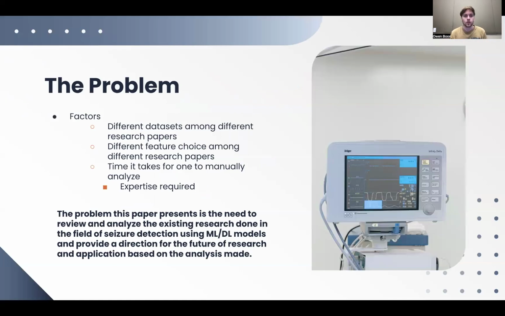So the problem. There are a few factors that contribute to the main problem discussed in the paper. There are different data sets among different research papers, different feature choices among different research papers, and it takes time to manually analyze. When a doctor wants to manually analyze information from an EEG for seizure detection, it takes a long time. They have to be an expert in what they're doing. So the main problem in the paper is there's a need to review and analyze the existing research done in the field of seizure detection using machine learning and deep learning models, and provide a direction for the future of research and application based on the analysis made.